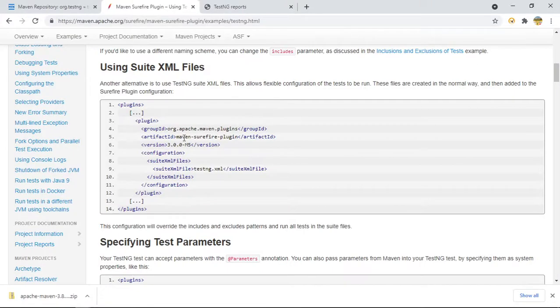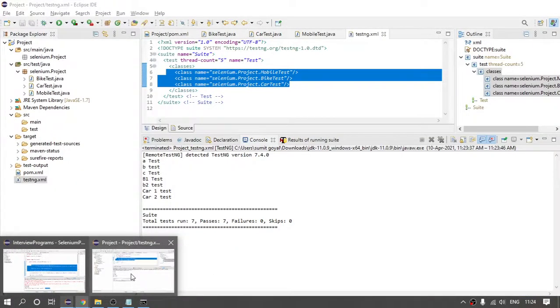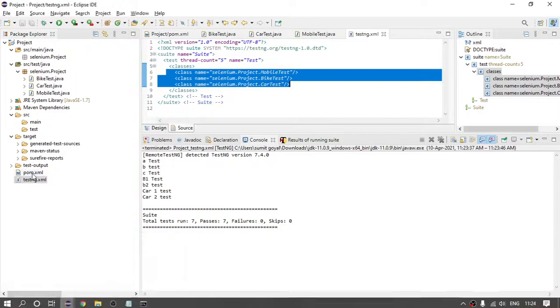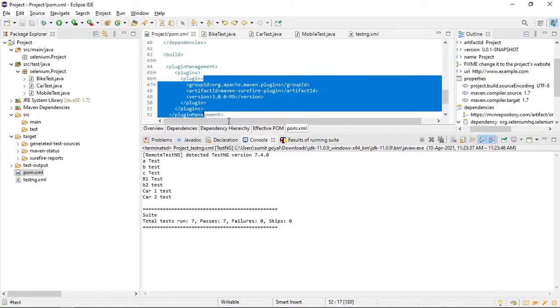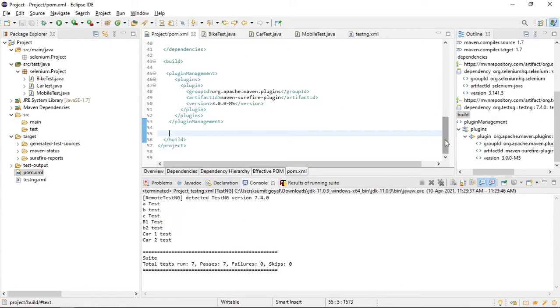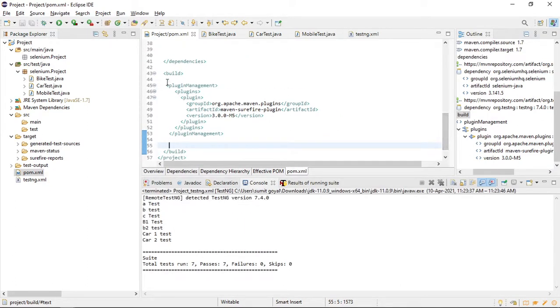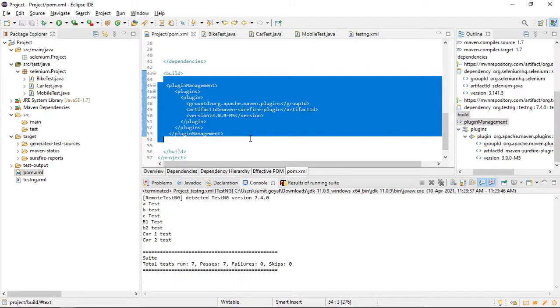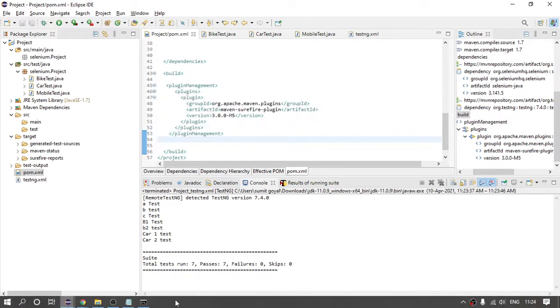So again, you can see what the use of the Surefire plugin is here. Let me come here. What is the one we have copied? We have copied this entire line earlier, right? But now the requirement is I want to run my test.ng XML. I want to run my test.ng XML with the help of Maven and from the command prompt.